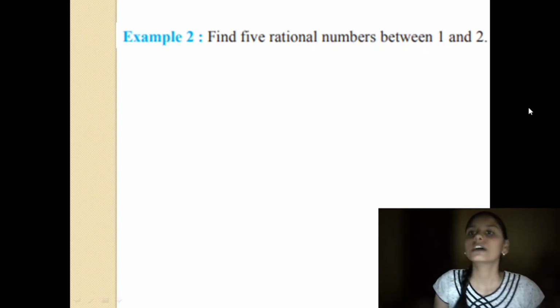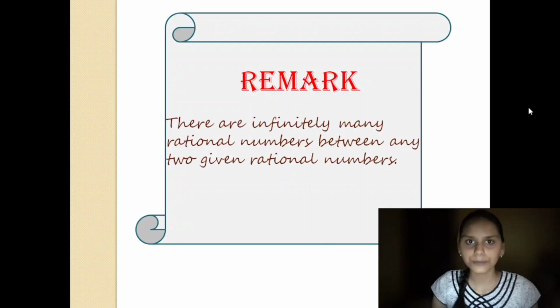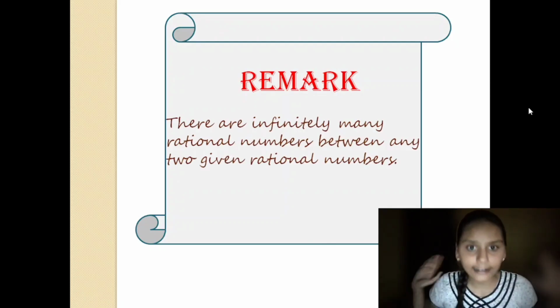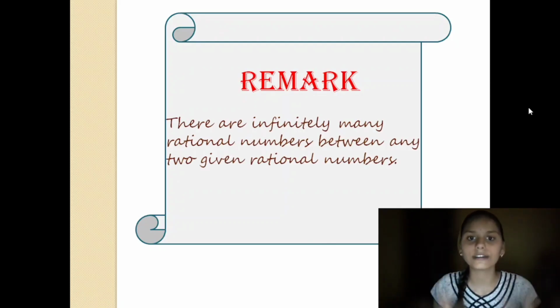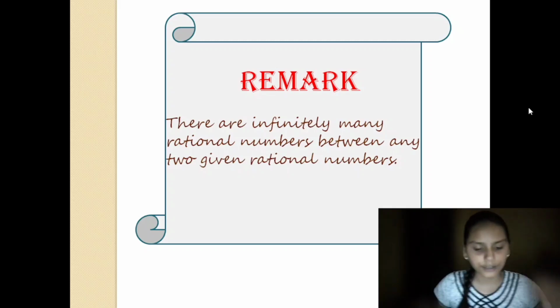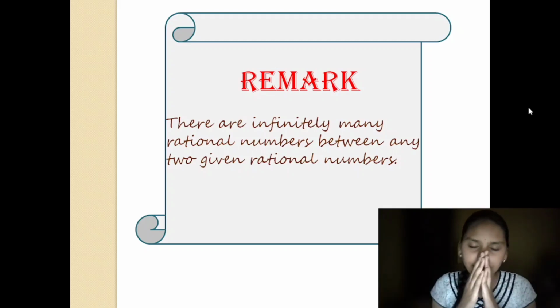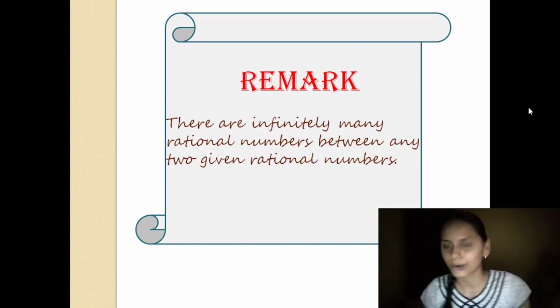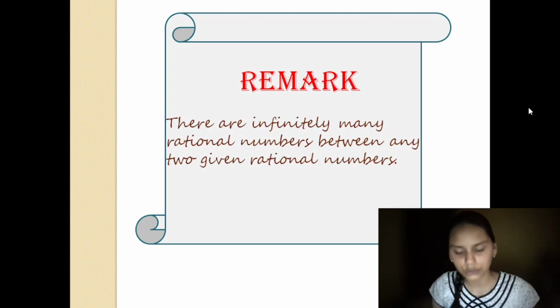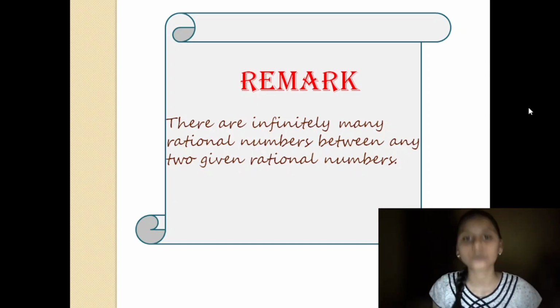Like if you take 1 and 2, between 1 and 2 you have infinite rational numbers. This is a true fact, guys. If this question is asked to you, how many rational numbers are there between 1 and 2, or any two rational numbers, your answer should be there are infinite rational numbers.